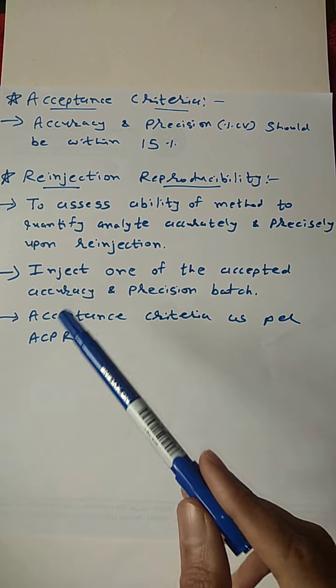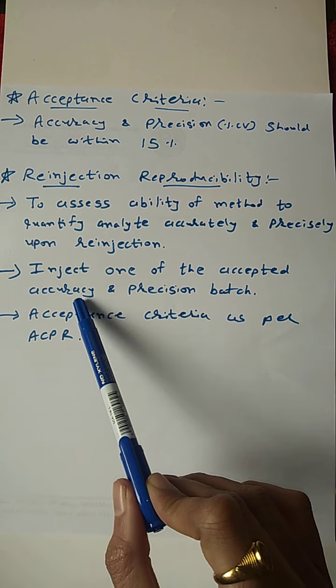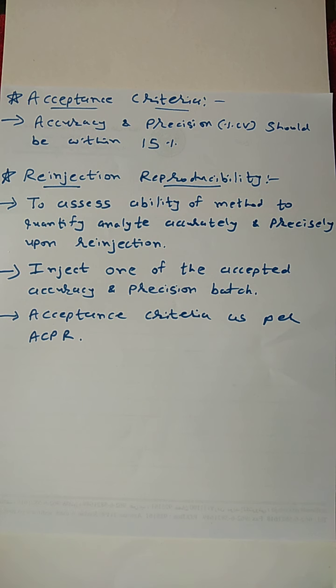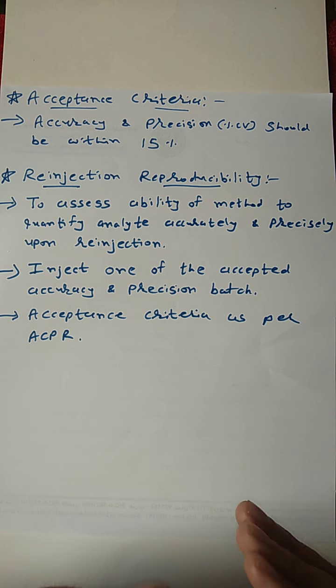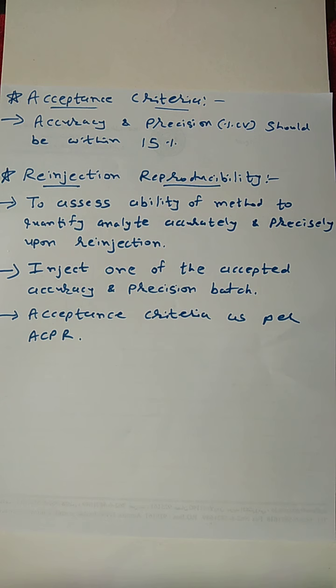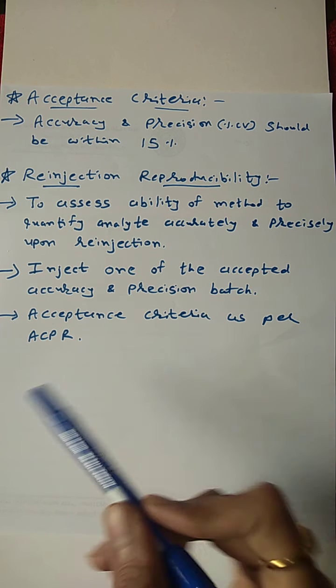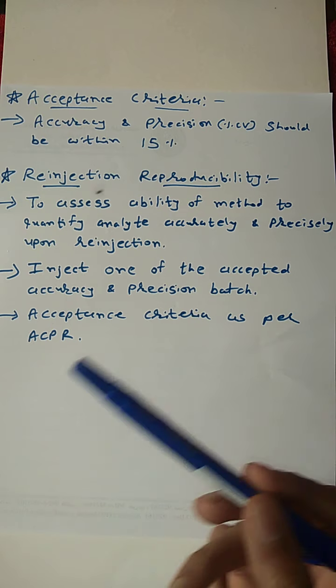So how to do that? Inject one of the accepted accuracy and precision batches. As we discussed previously about the accuracy and precision experiment, we conduct 3 ACPR batches. So we will take any of them, and if it is accepted as per our acceptance criteria, then we will reinject the whole ACPR batch again in the LCMS. Okay, and we will determine again the result of this reinjected sample.